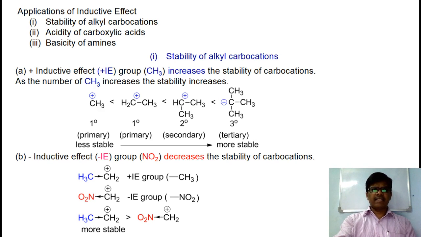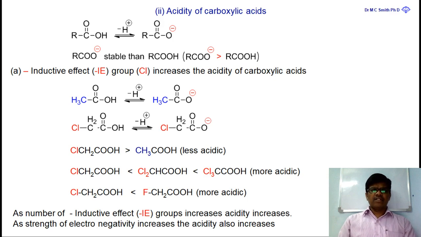Next application of inductive effect is acidity of carboxylic acid. So how does a carboxylic acid act as an acid? Because a carboxylic acid, COOH, losing H plus ions, becomes carboxylate ion, COO minus ion. So among these two, carboxylic acid COOH and COO minus, which is more stable? Do you know? Yes, the carboxylate ion is more stable. Carboxylate ion is more stable than carboxylic acid.